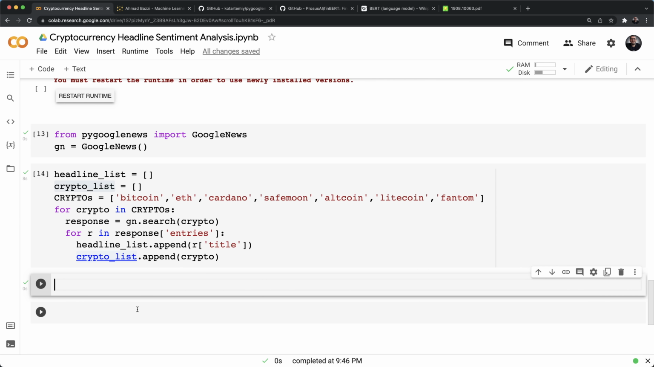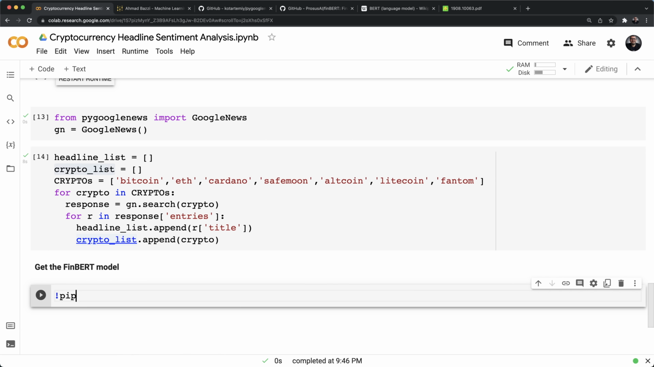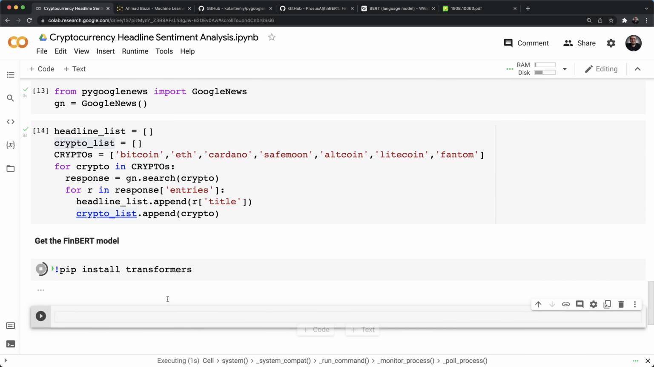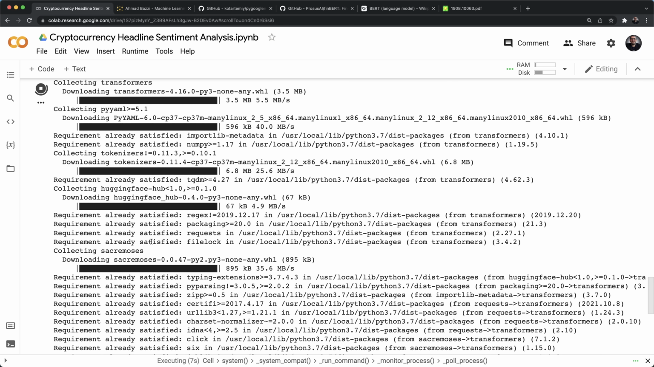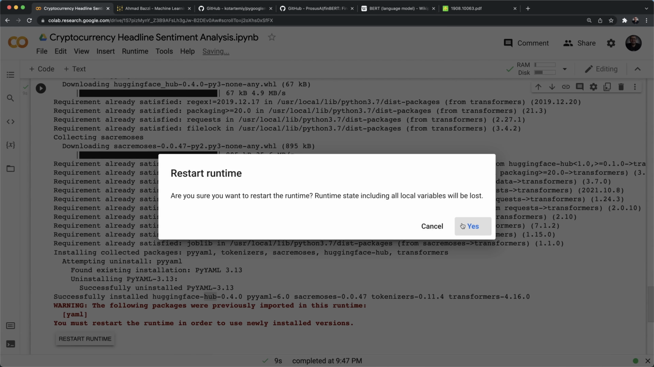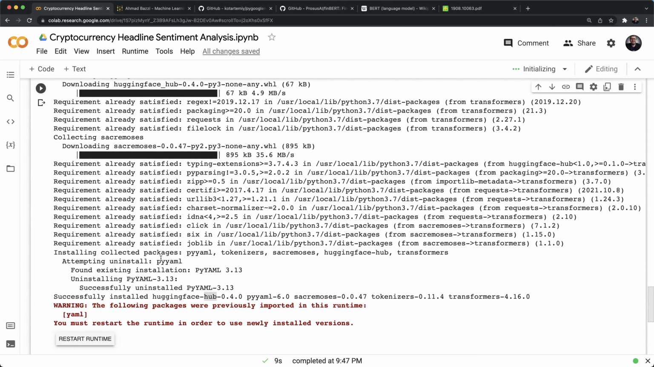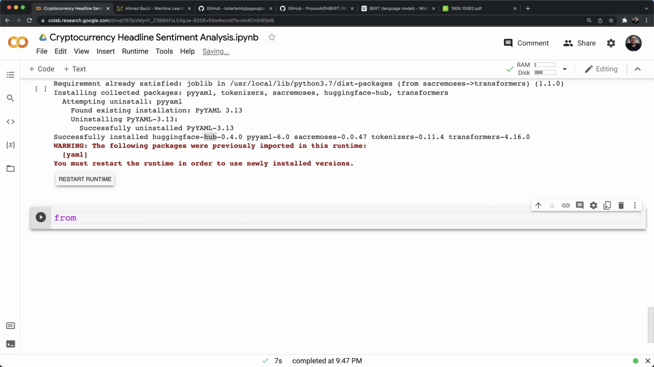Okay, so going back to my Google Colab, we will now get the FinBERT model by first installing transformers. So we run a pip install transformers. As you can see, it's collecting it from the Hugging Face Hub. Okay, good. So now we have our transformers.